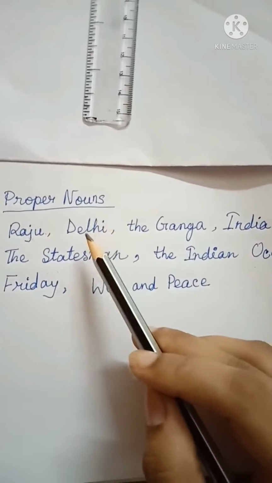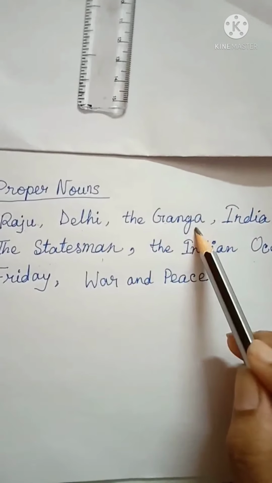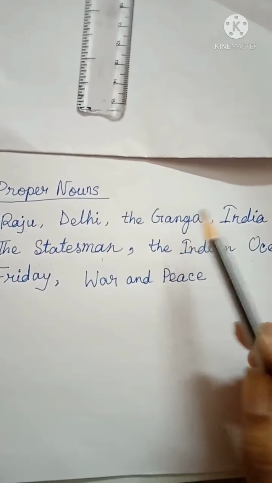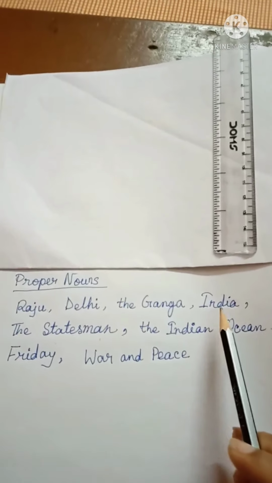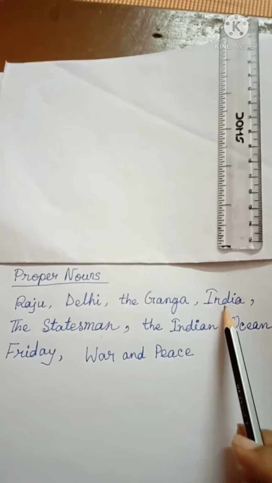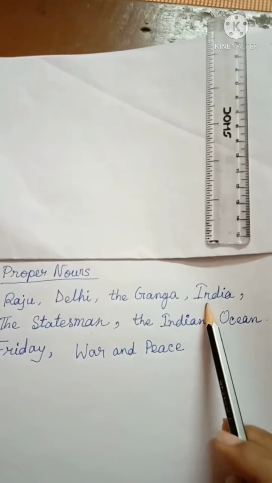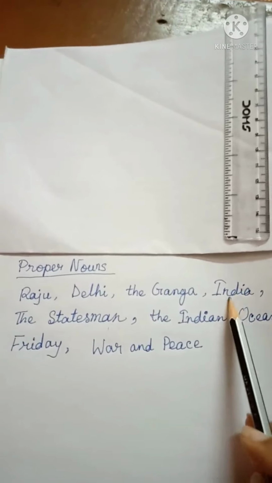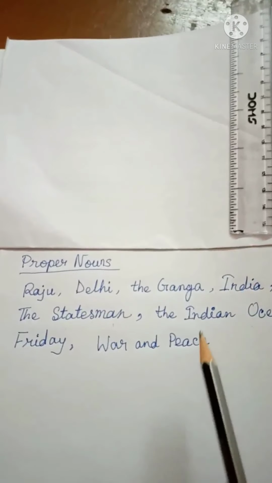Delhi is the special name of a particular place. The Ganga. Ganga is the special name of a particular river. India. India is the special name of a country. We know that in the world there are many countries and India is one among them. So, India is a special name of a particular country in the world.